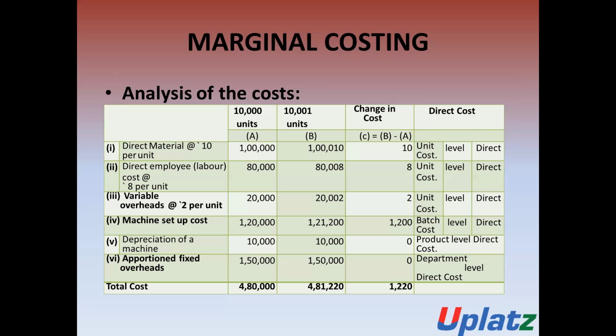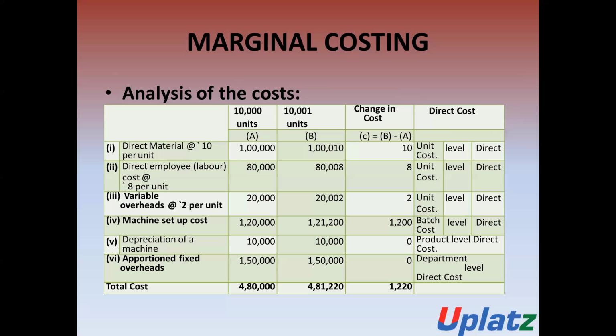Now depreciation of the machine, which is 10,000 for the production of 10,000 units, and it will also be 10,000 when there is a production of 10,001 units, because depreciation is an amount which is fixed in nature. It does not vary with the production. And apportionment of fixed cost is also fixed in nature, so it will not be considered.